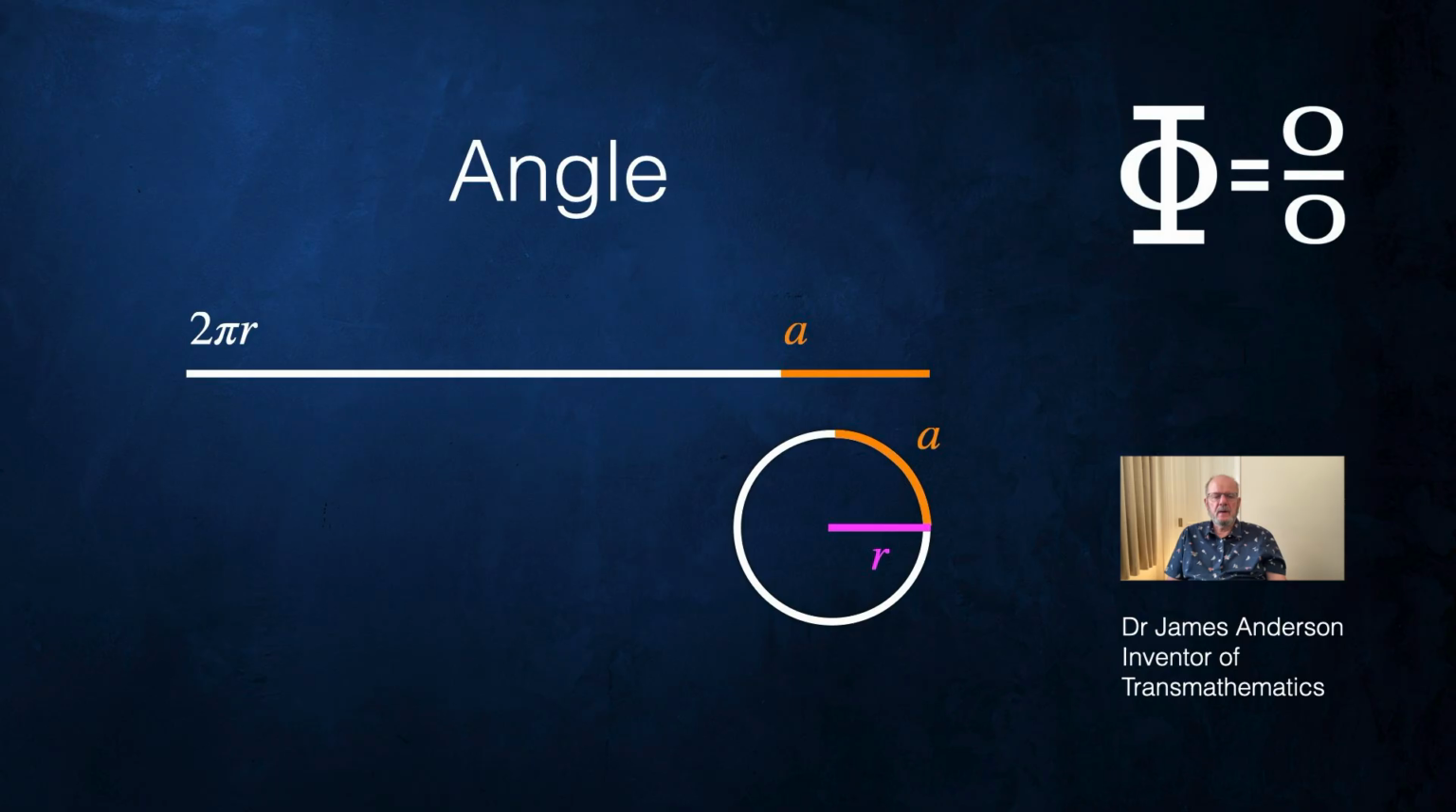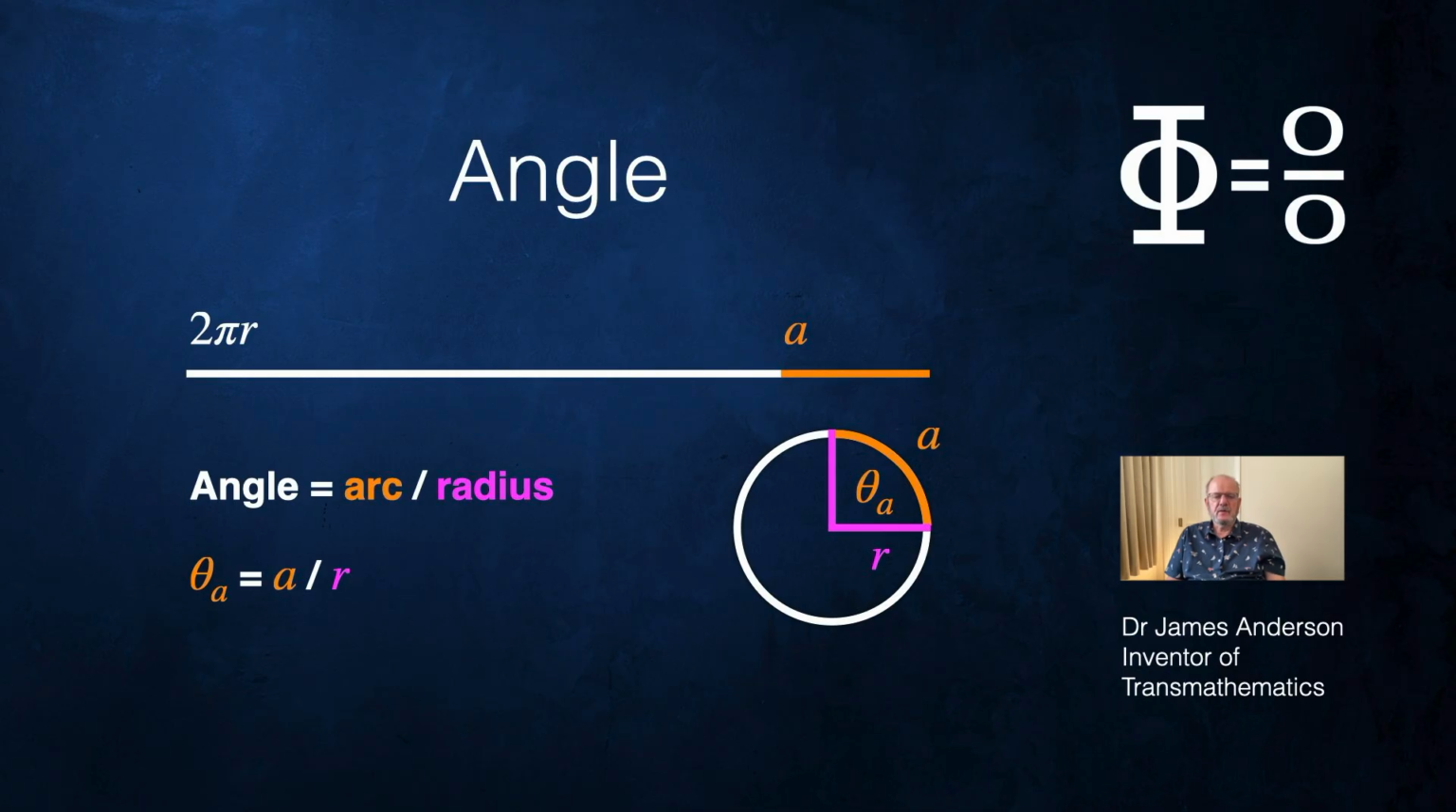Here I've marked an arc on the circle. I've marked it on in orange, and I've called it A for arc. In the straight line, I've added an orange line segment, which is A long. Now here, the arc is always less than the circumference.